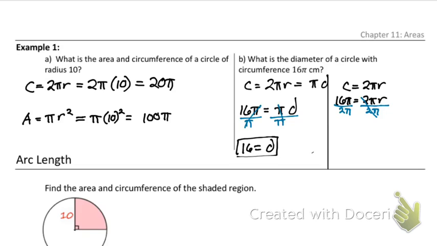That's going to leave me with my radius equals 8. You multiply that by 2, and you'd get your diameter equals 16 as well. So if you just remember 2 pi r, it all still works out. But if you remember pi times diameter equals our circumference, that's also a nice little shortcut.